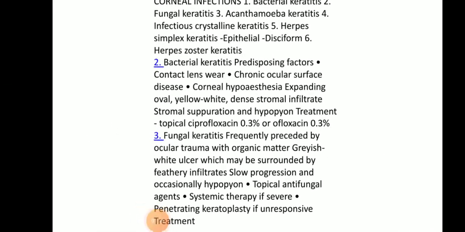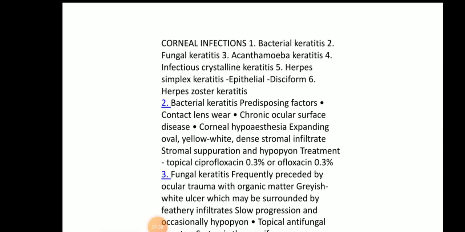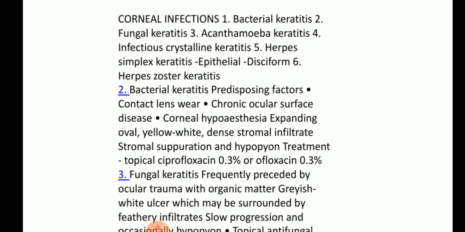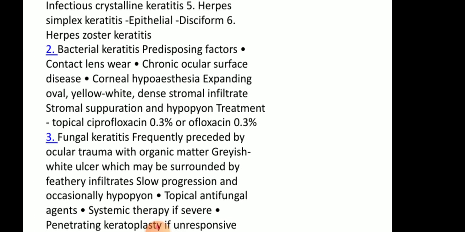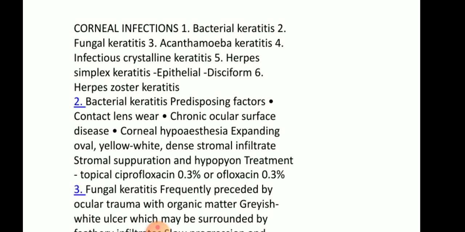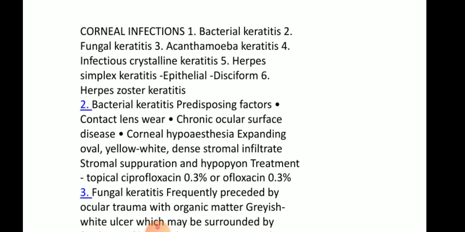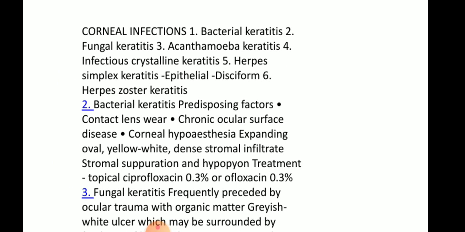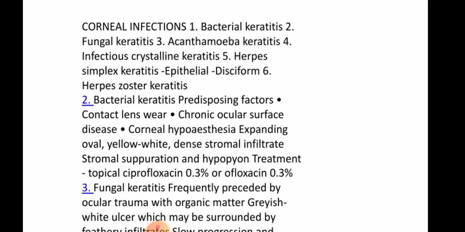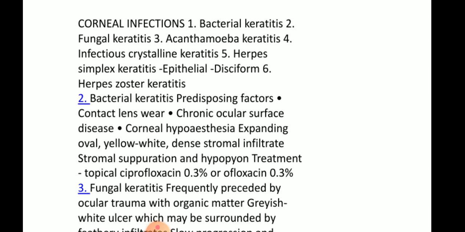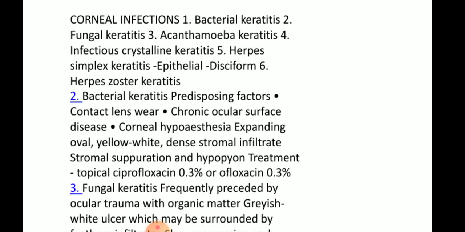Coming to the corneal infections. A corneal infection is nothing but keratitis caused by organisms, and it is divided into several types: bacterial keratitis, fungal keratitis, Acanthamoeba keratitis, infectious crystalline keratitis, herpes simplex keratitis, epithelial dendriform, and herpes zoster keratitis.